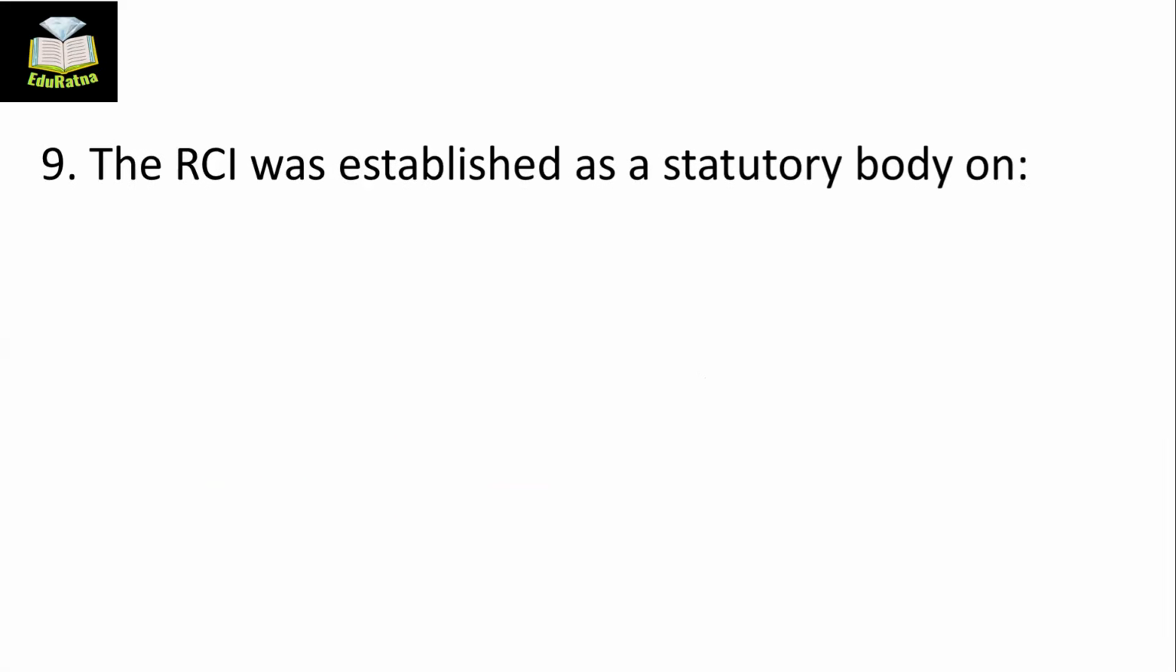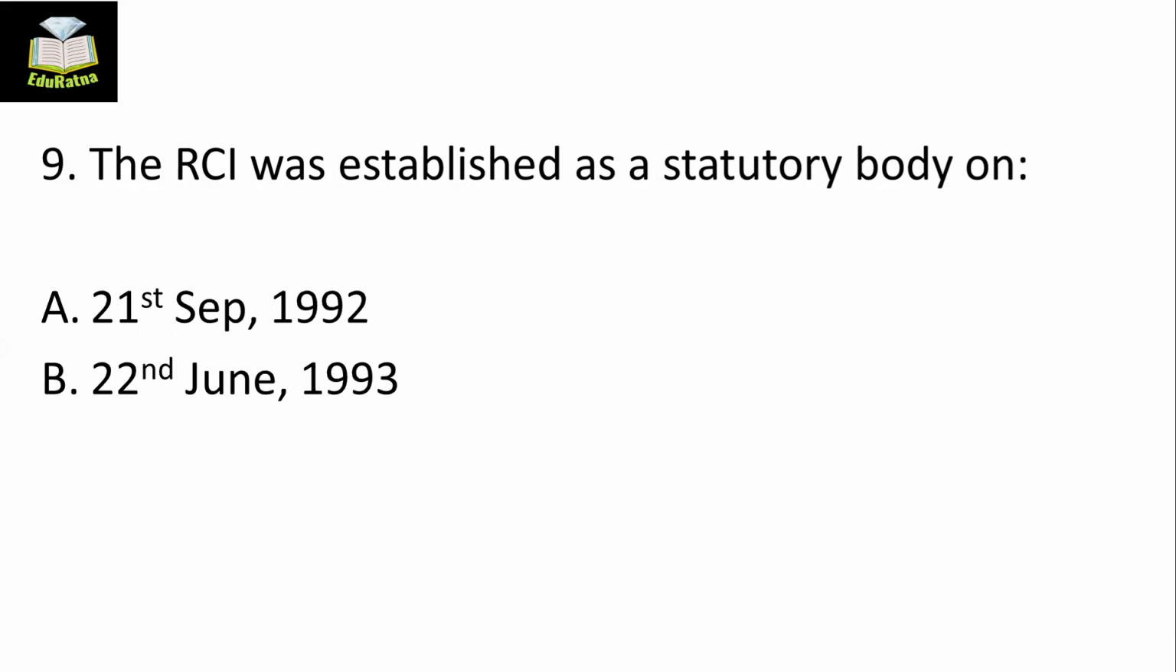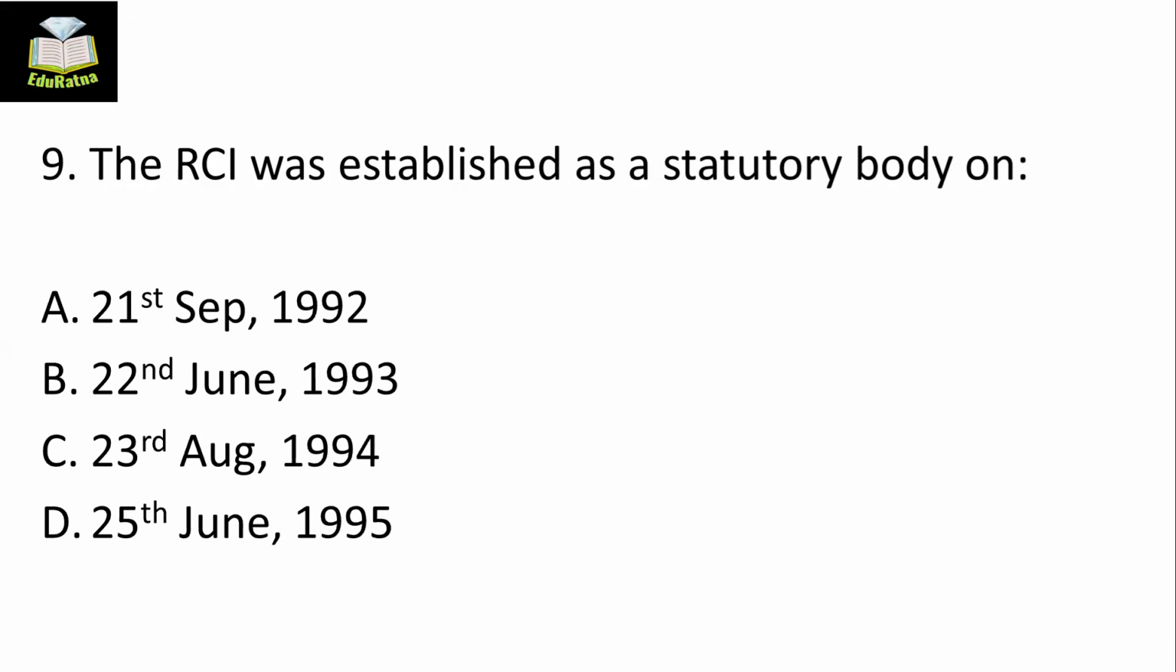Question number 9. The Rehabilitation Council of India, RCI, was established as a statutory body on: 21st September 1992, 22nd June 1993, 23rd August 1994, 25th June 1995. So when was the RCI established as a statutory body? We know that the RCI Act came in 1992. But when was it established as a statutory body by the union government?